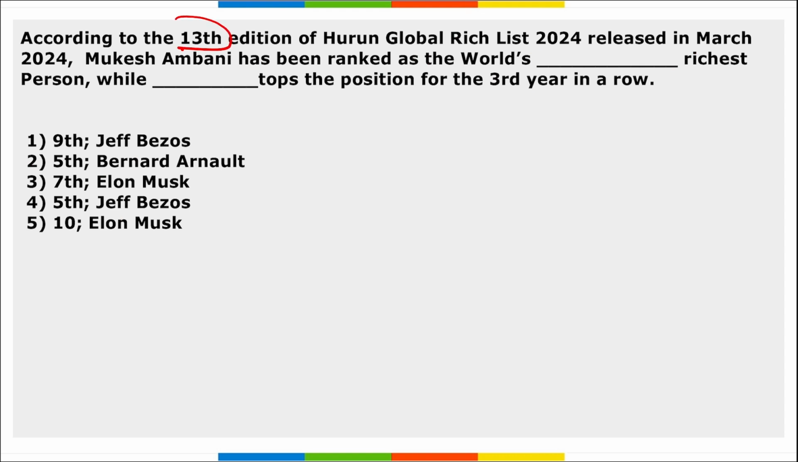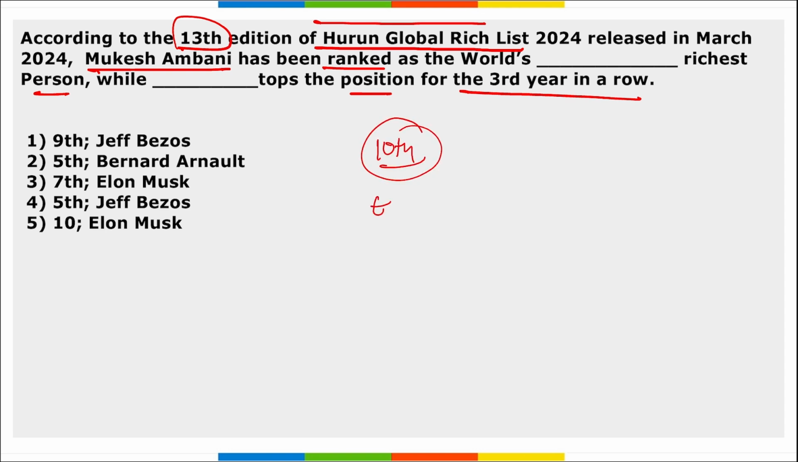Next, according to the 13th edition of Hurun Global Rich List released in March, Mukesh Ambani has been ranked as the world's dash richest person, while dash has topped the position for the 3rd year in a row. So, according to the 13th edition of the Hurun Global Rich List released in March, Mukesh Ambani has been ranked as the world's 10th richest person, while Elon Musk has topped the position for the 3rd time in a row. Right option is option 5.